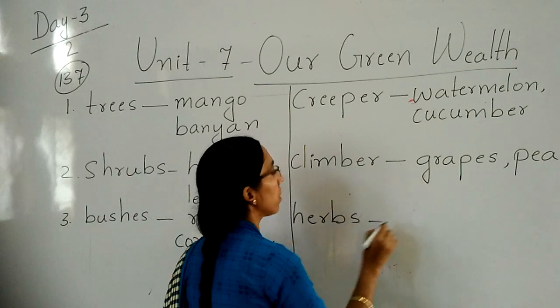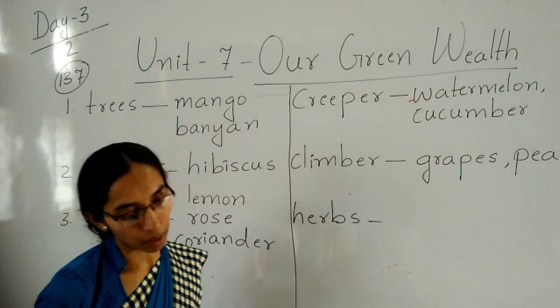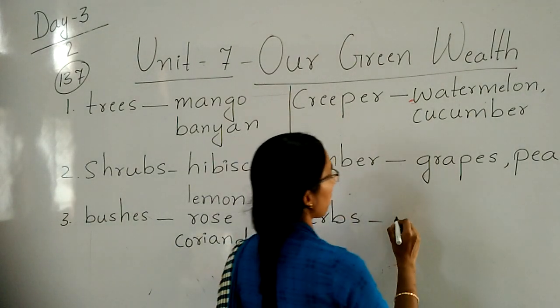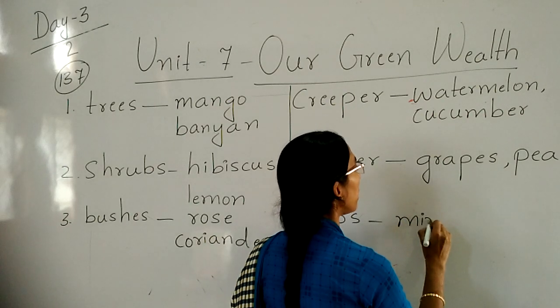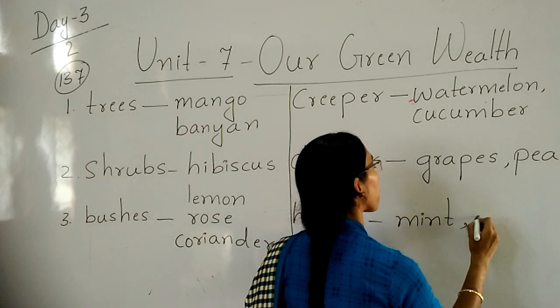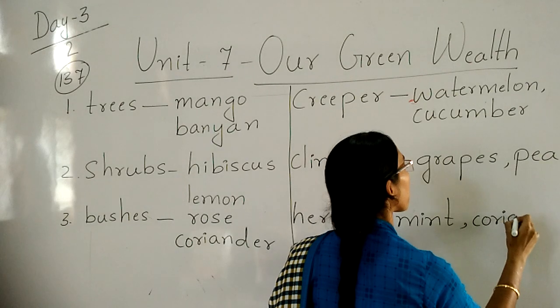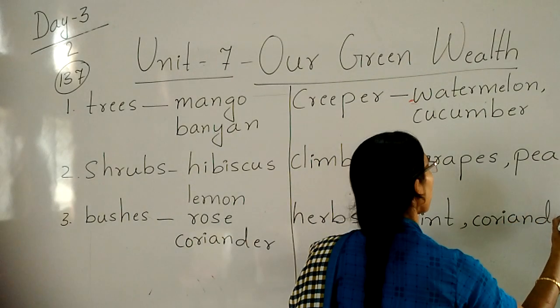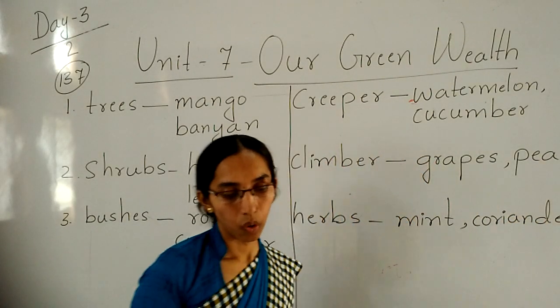What is the next one? Herbs. Tell me the herbs. Mint. Mint means what? Pudina. Mint and coriander. Over, children?